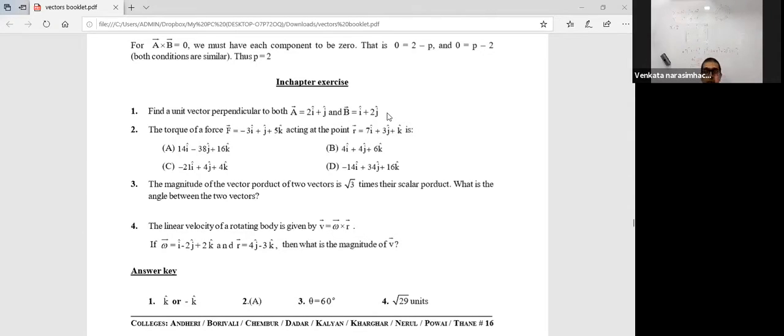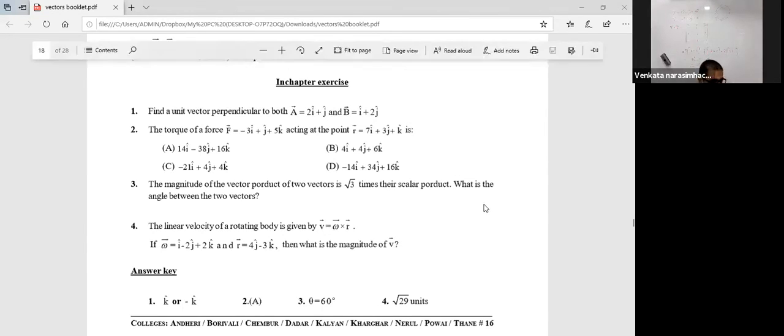A cross B, you will divide by the magnitude of A cross B. You will get the unit vector perpendicular to both A and B. Cross product of two vectors is perpendicular to the plane containing both the vectors. Try it. I'll take your doubts in the next class, all 4 problems, and then I will go ahead with cross product. Cross product is not yet over. We have another lecture to deal with it.